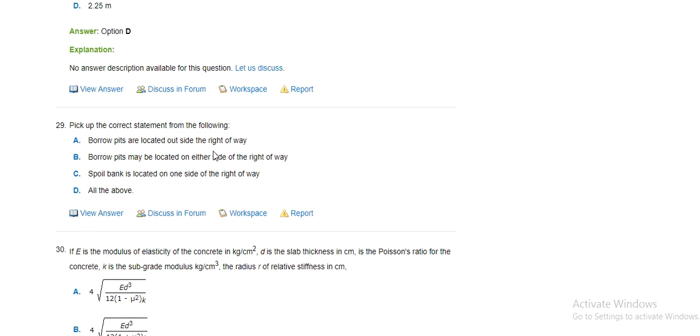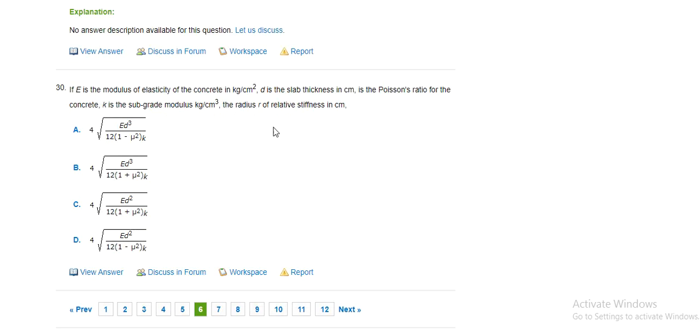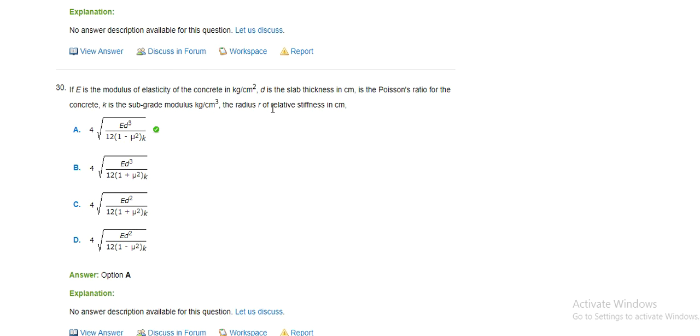Pick up the correct statement from the following. Borrow pits are located at the right of way. Borrow pits may be located on either side of the right of way. Spoil bank is located on the side of the right of way. All of the above is the correct answer. Then, if E is the modulus of elasticity of the concrete, d is the slab thickness, mu is Poisson's ratio, and K is the subgrade modulus, the radius of relative stiffness is: relative stiffness radius equals the fourth root of E d cubed over 12 (1 minus mu squared) K.